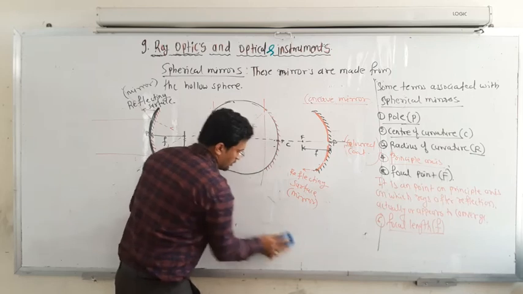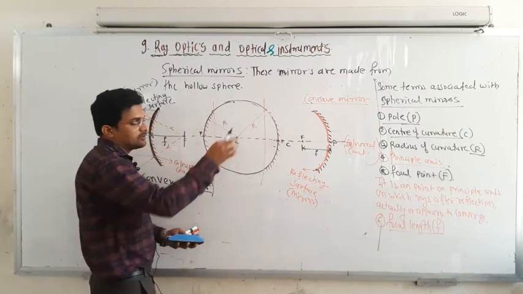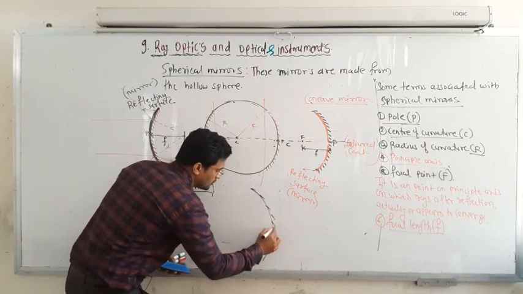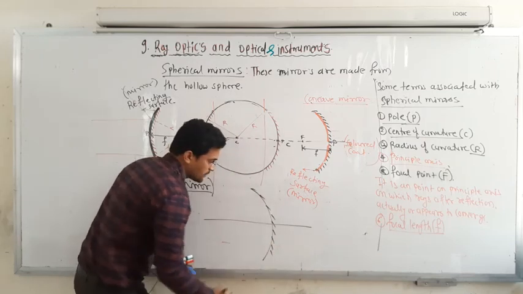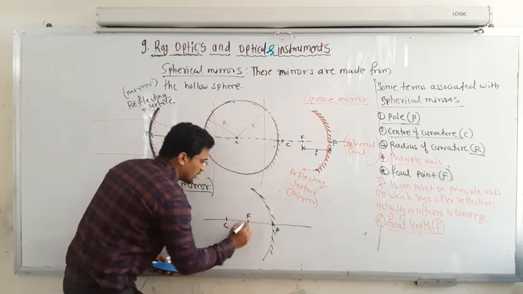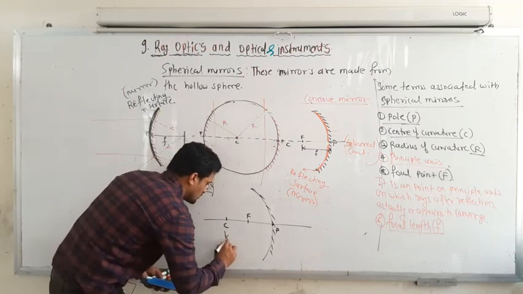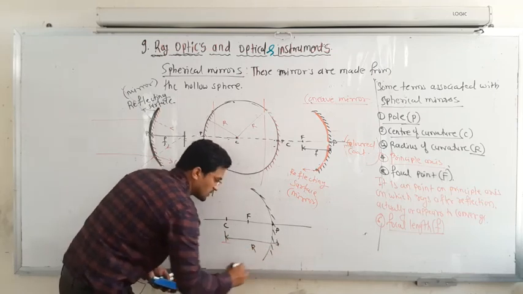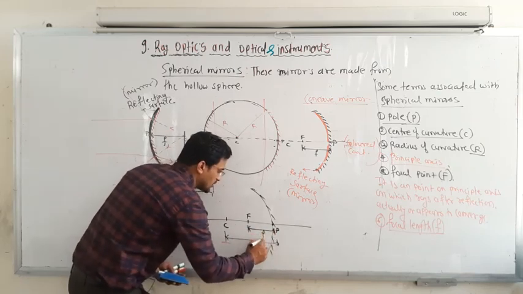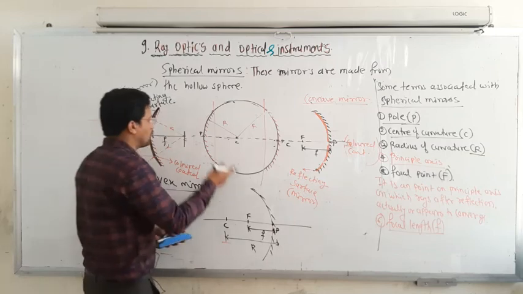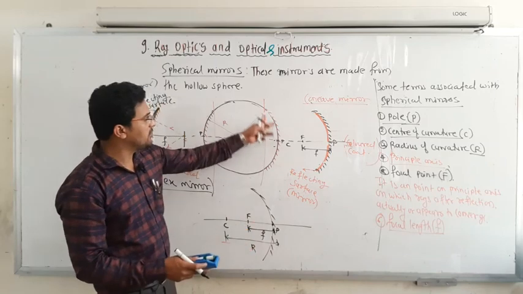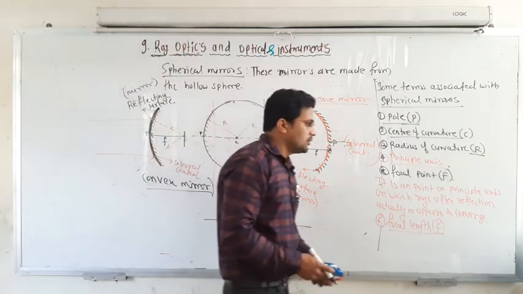If someone asks you to draw the terms associated with spherical mirrors, draw this concave mirror: this is the principal axis, this is the pole, this is the center of curvature C, and here it is F. The distance from pole to C is the radius of curvature R, and from focal point to P it is F. For this mirror also it is the same thing. You can draw it separately or in this same diagram itself.